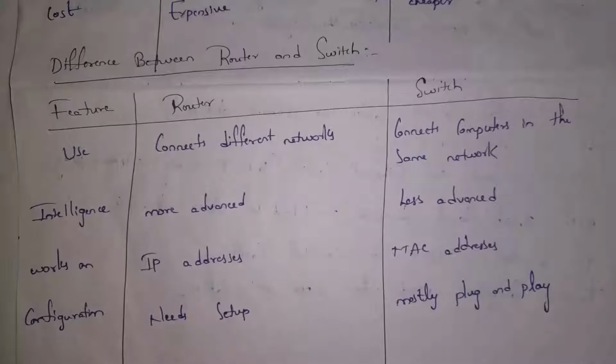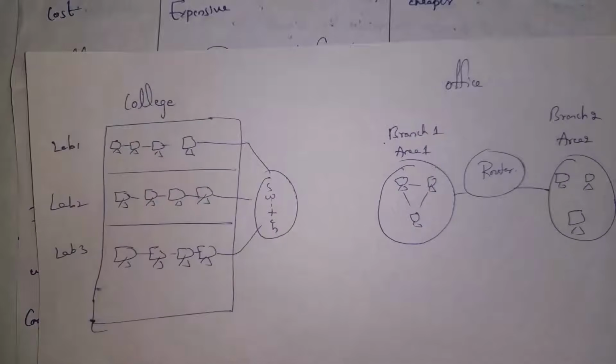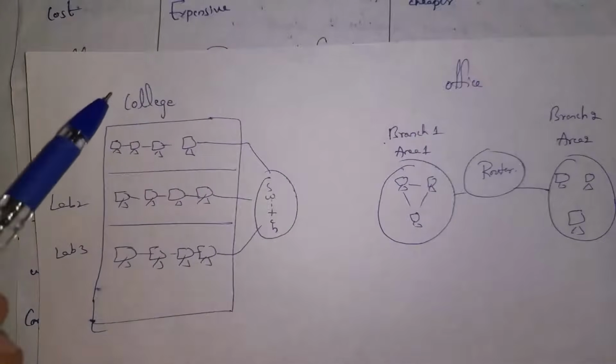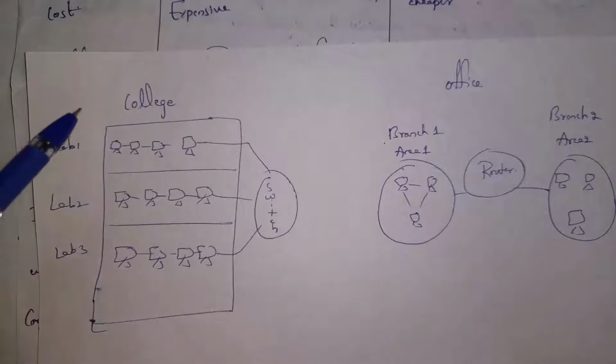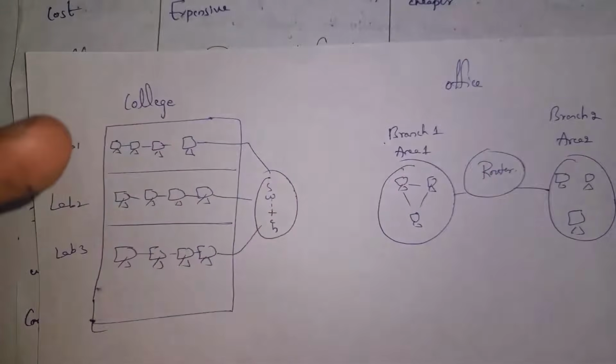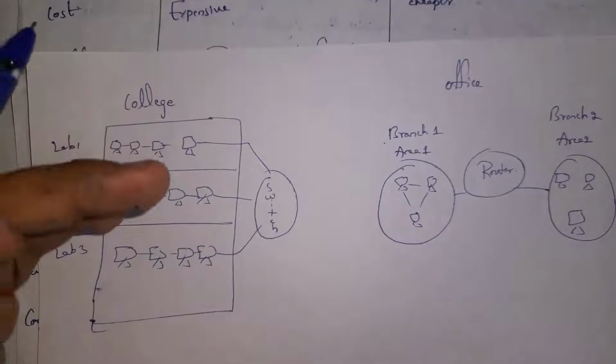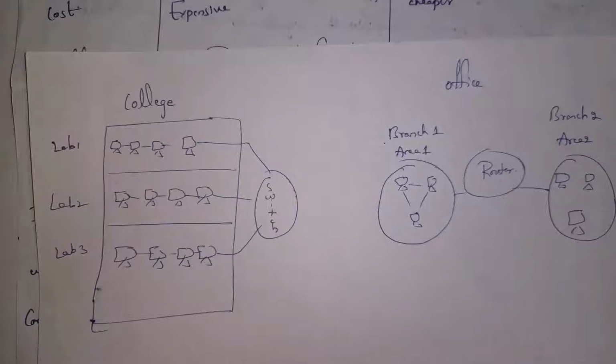Next I will explain the difference between router and switch. Guys, router will connect different networks and whereas switch will connect the same network. I will explain the meaning of different networks and same network with an example. Guys, for example, there is one college. In college, there are 3 floors. Each floor contains one computer lab and computers in all these floors are connected by using switch. So by using switch, all these computers can communicate directly. So in the same network, there will be direct communication. This is the meaning of same network.